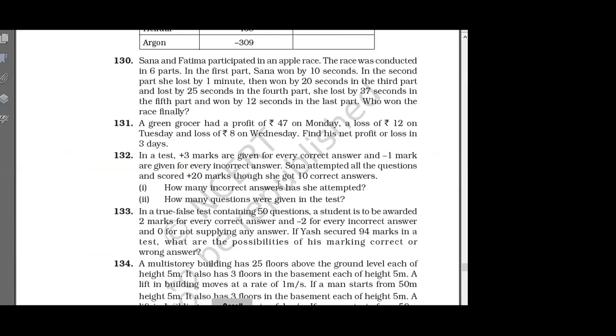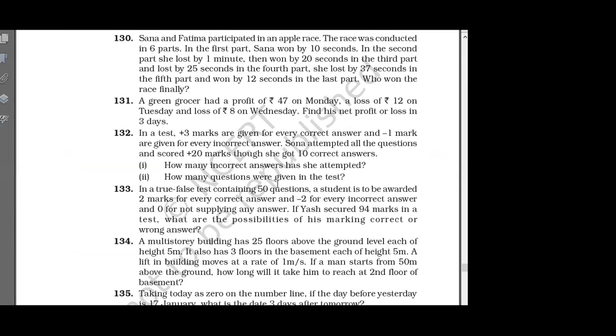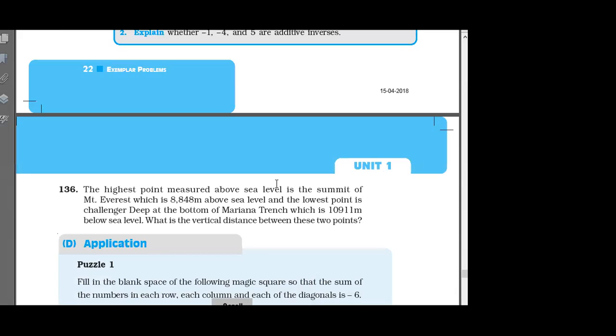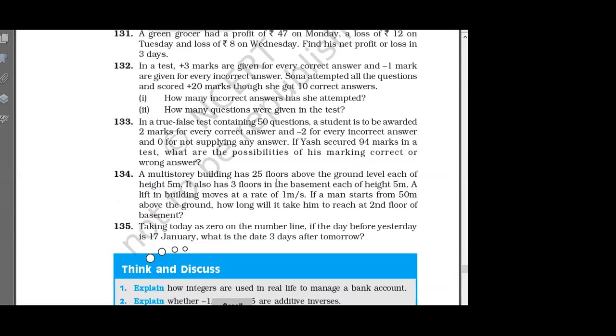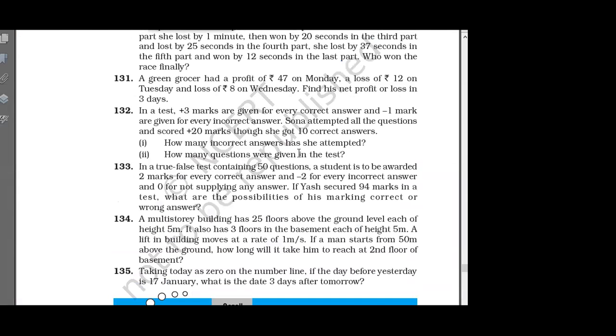Now, these questions are good, right? You only have to do up to 135, 136. So is there any doubt up to 136? Sir, 134. Okay, 134. Everyone think about it. I'm telling you, I will give questions from these. If you have a doubt, ask.